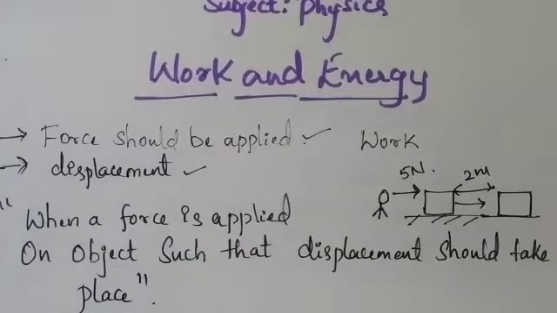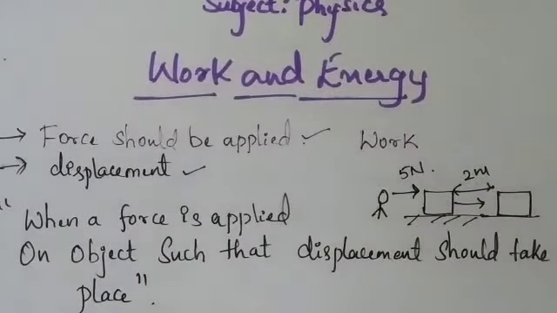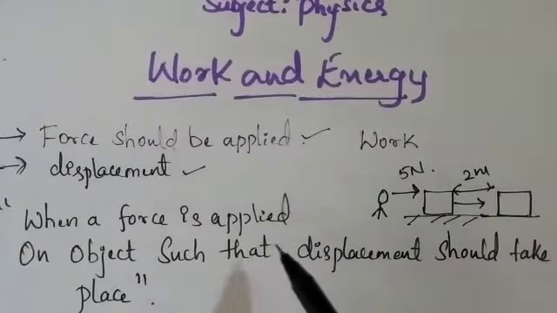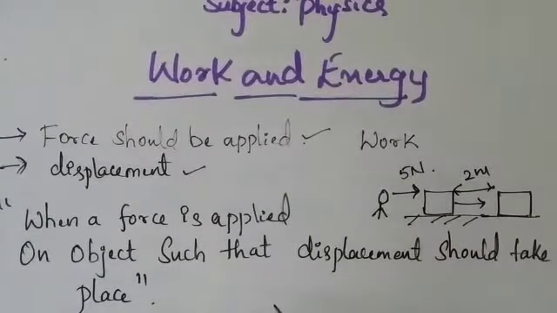Once again, I will repeat it. What is work in terms of physics? When a force is applied on an object such that displacement of the object takes place, then only you are able to say that work is done.